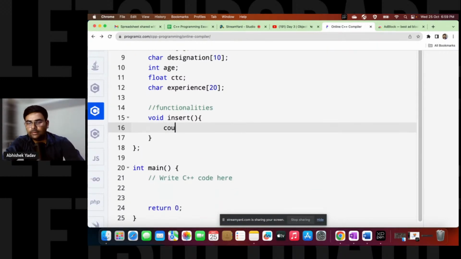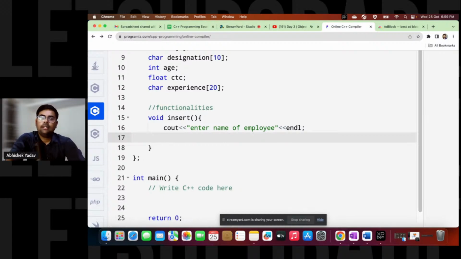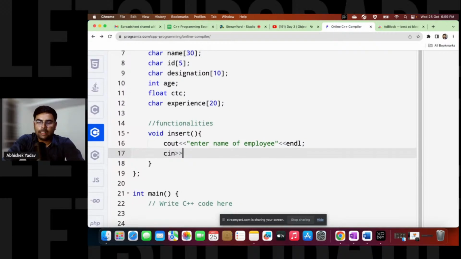And here, cout, let me write the message, that is, enter name of employee. To take input from the user, we use this cin keyword, that is cin and this arrow here. This will take input from the user, and where do I have to store the input? Inside the name.